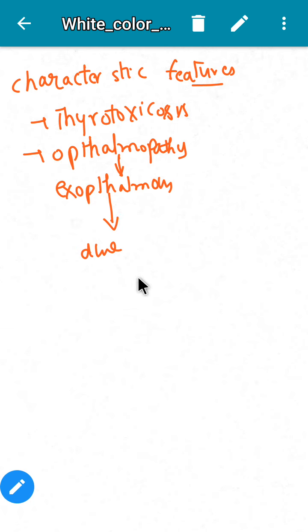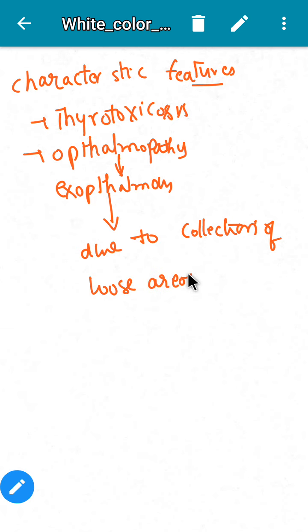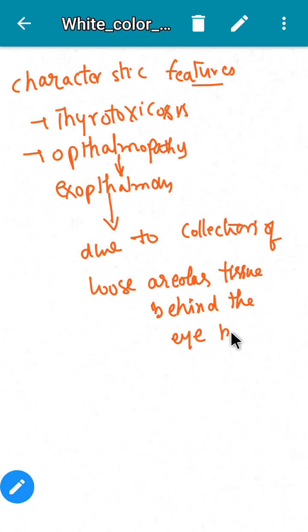This is due to accumulation of loose areolar tissue behind the eyeball.